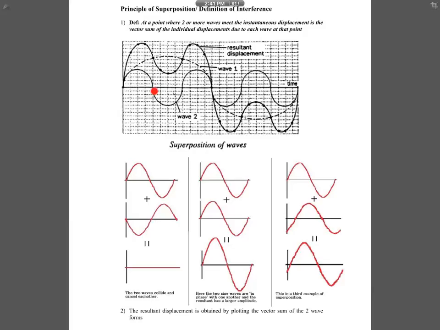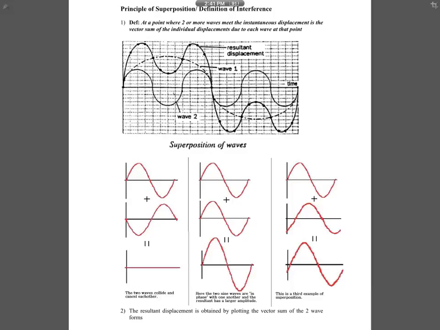So at this time, 0, 0. Then how many do you count? 1, 2, 3, 4, 5, 6, 7, 8, 9. So for example, you just add like that. Every time you add this plus this, this plus this, this plus this, then you get your resultant wave like this. Understand? So that's called the principle of superposition.